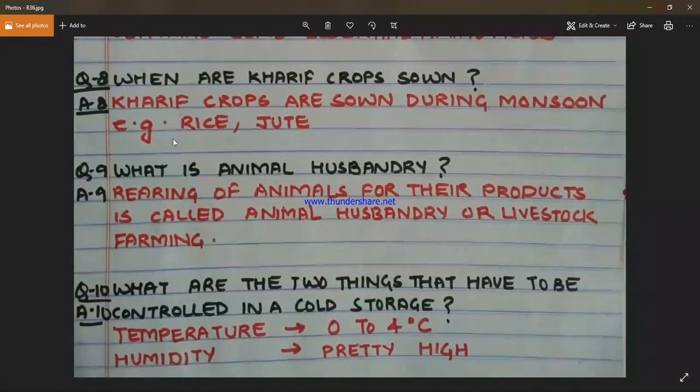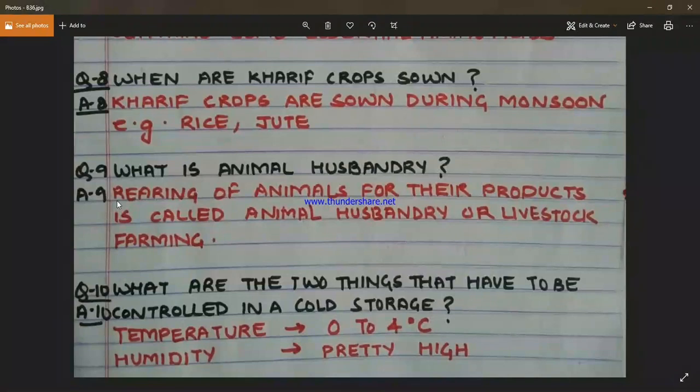And in relation to kharif crops, we have also studied one more term, that is rabi crops. So, what are rabi crops? Rabi crops are like wheat, mustard, etc., which are sown in October. Is it clear?